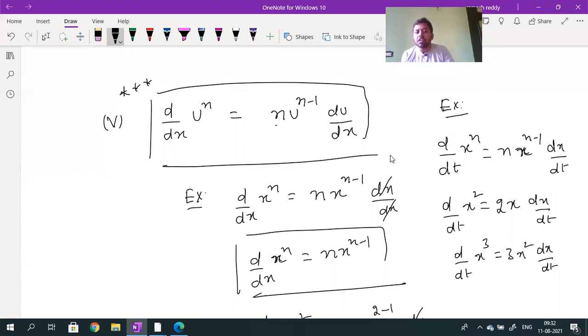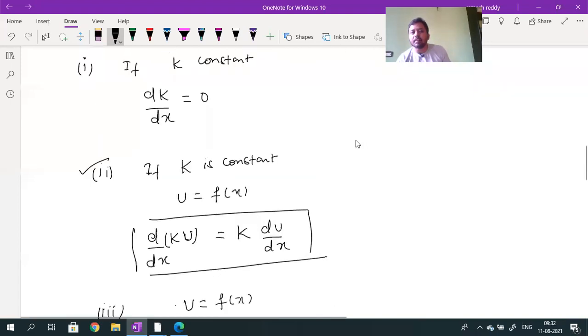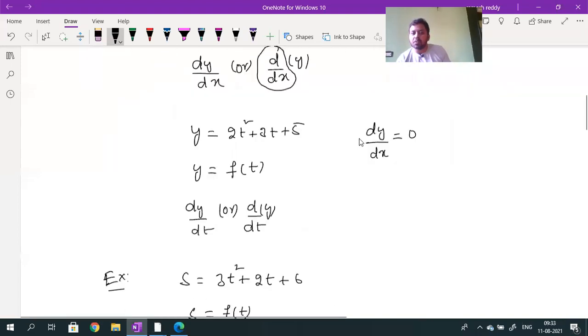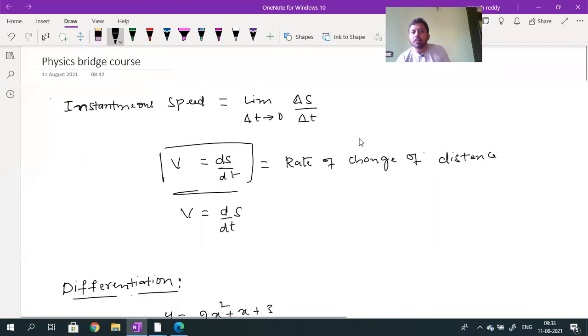So the first term, you make the screenshot for this formula. Differentiation is nothing but one of the mathematical operations. Though the class will be uploaded for a few members, if you want only the screenshot, you can make the screenshot. Still the class is not completed. So once you make the screenshot,